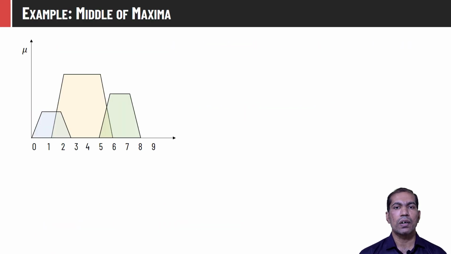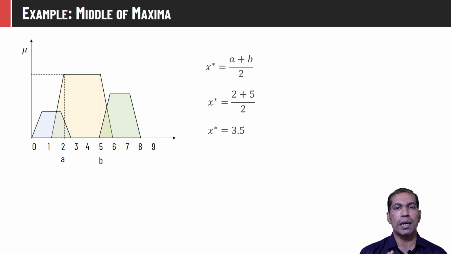Consider this is the aggregation of three fuzzy outputs and this span represents points having the maximum membership value in the given set. Middle of maxima we can compute by simply taking the average of first of maxima and last of maxima, that is (a plus b) divided by 2. It results in 3.5, or we can sum up all the elements in this span, that is 2 plus 3 plus 4 plus 5, and divide by the total number of elements in that span, that is 4. That is also equivalent to 3.5. So in both ways we can compute the middle of maxima.